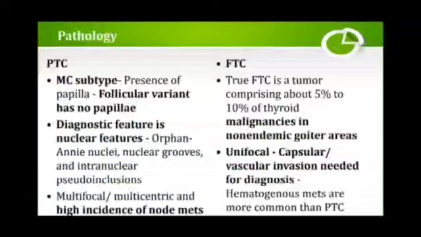Coming to follicular thyroid carcinoma, the true follicular thyroid tumor comprises about 5 to 10% of thyroid malignancies. It occurs in non-endemic goiter areas, and capsular or vascular invasion is needed for diagnosis. Hematogenous metastases are more common than in papillary thyroid cancer. So in papillary thyroid carcinoma you see lymph nodal extension, whereas in follicular thyroid cancer there is blood spread.